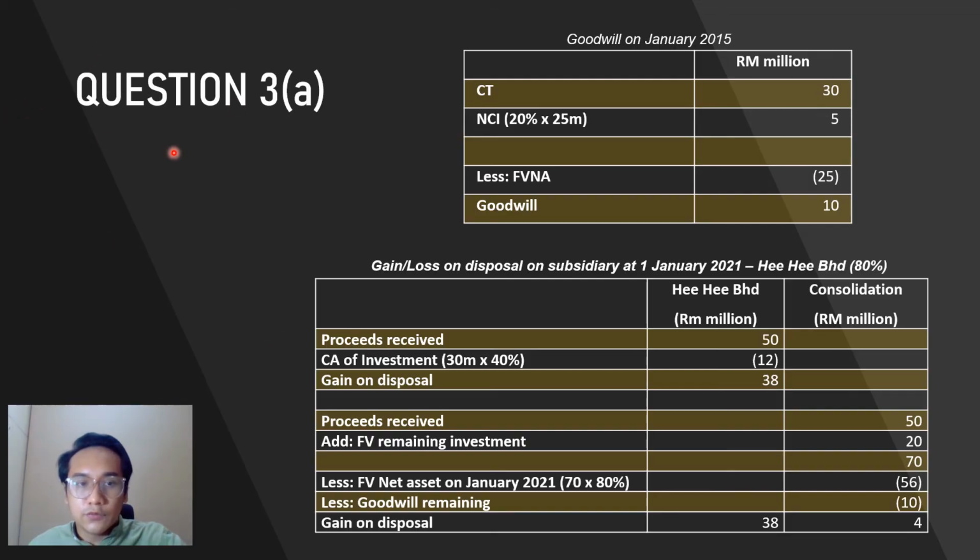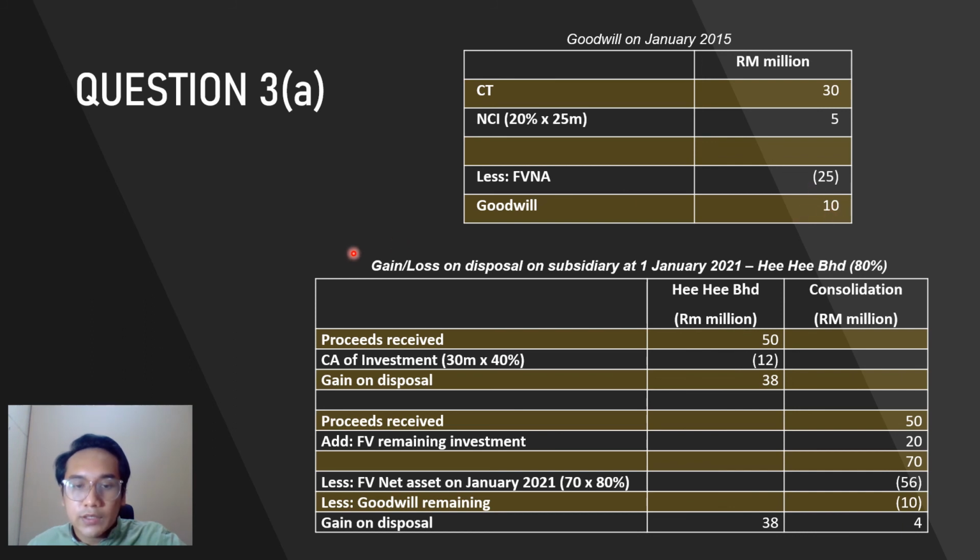Okay, as for question 3, we find the goodwill, and this is the format. First, the consideration transferred is 30 million as per the question. Then we add the NCI, 20% times 25 million. 20% is because Hehe Berhad holds 80% of Cucu. Now we get 5 million. We add these two and we minus the FVNA of 25 million. So we get the goodwill of 10 million.